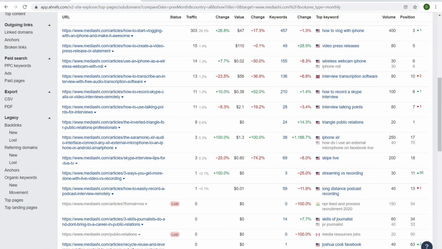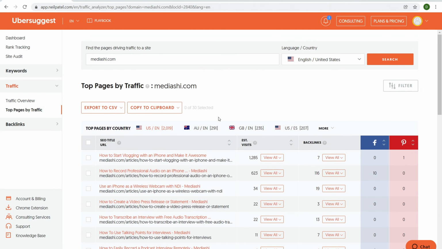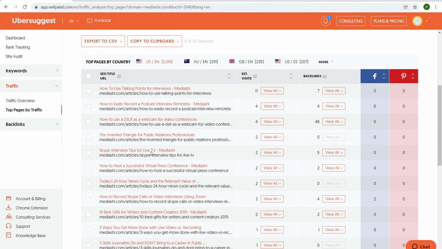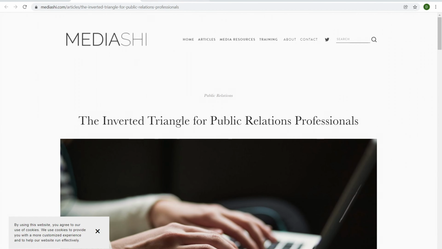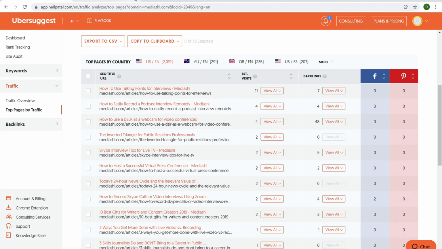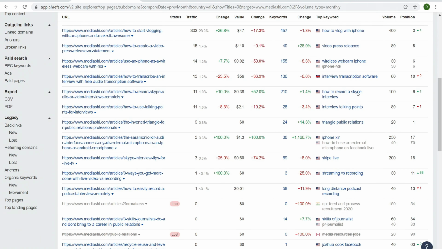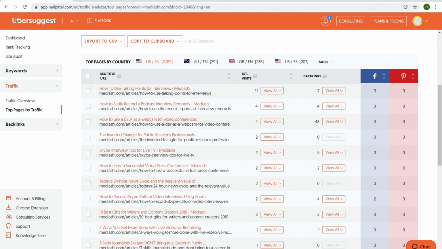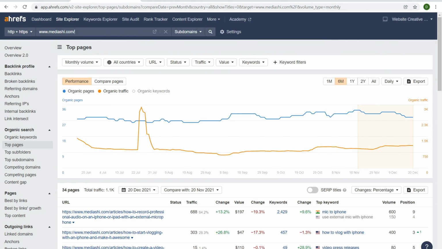So again, I think Ahrefs is obviously better. Not to say though, you can still get a lot of content over here. It's like, okay, I can open up this, click over here, opens up how to start vlogging with iPhone. All right, so let me come down here, inverted triangle relations, whatever. And then there you go. So again, not as detailed because you're getting a lot of keywords over here. It's quick and easy to just take a look at, etc. But functioning between the two, you can do the same thing, which is why I like Ubersuggest.